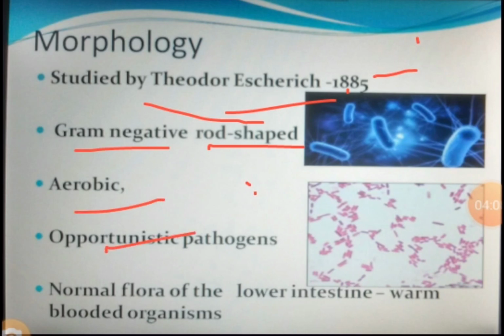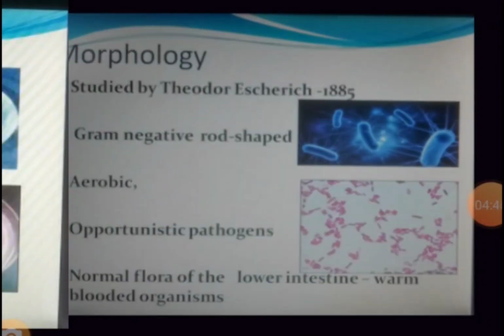They are aerobic in nature. They are opportunistic pathogens. Now, what do we mean by opportunistic pathogens? Escherichia coli are present in your intestine. They are the normal flora of the intestine. But when your immune system reduces and they find an opportunity, they could be pathogenic for your body. So that's called opportunistic pathogens. They are the normal flora of the lower intestine in warm-blooded organisms.